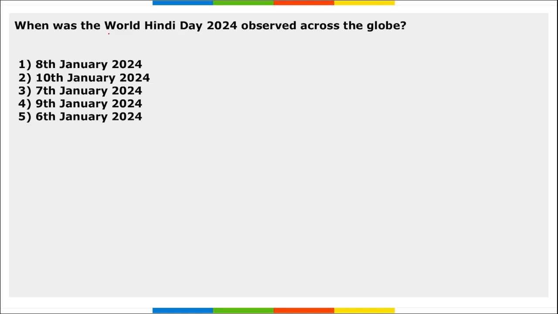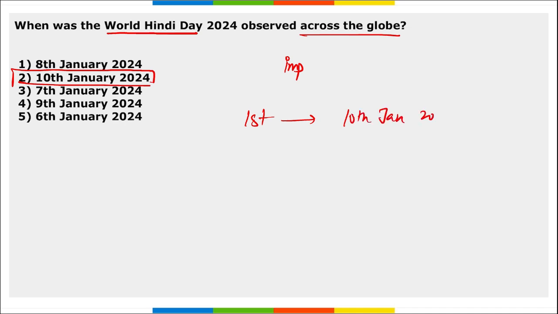Next is, when was the World Hindi Day observed across the globe? Important. When do we observe World Hindi Day? It is observed on 10th of January across the globe, and it is to highlight and educate the importance of the Hindi language and honor the contribution of Hindi speakers across the globe. For the first time, we observed this World Hindi Day on 10th of January 2006.